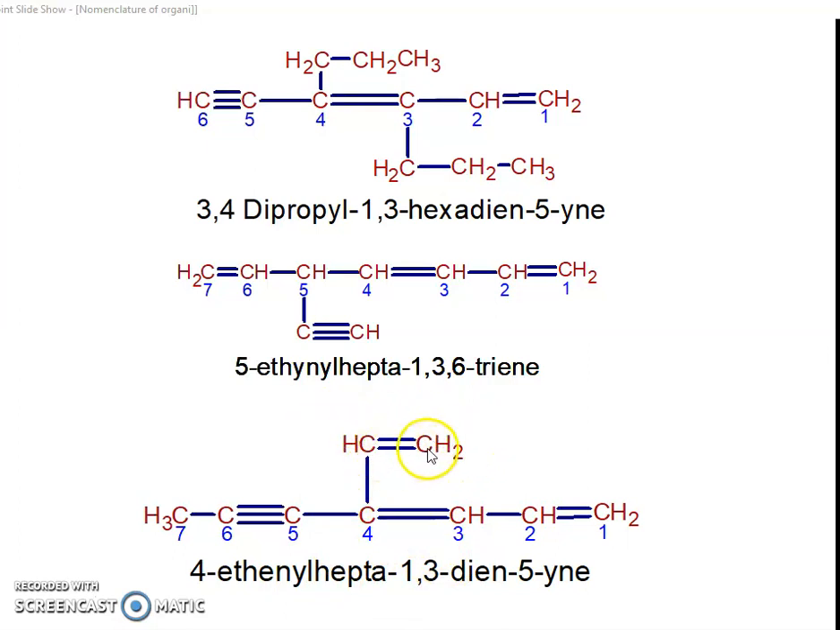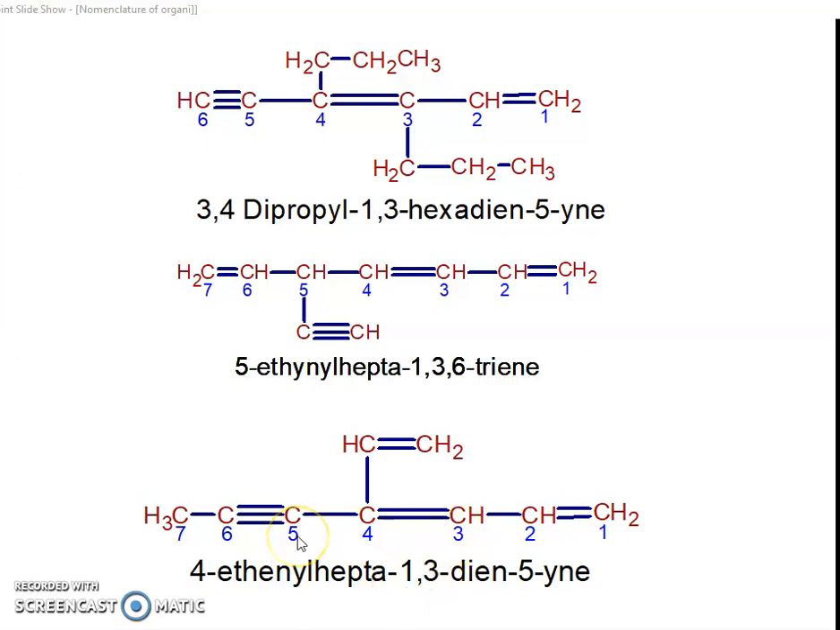Which group? Ethyne. So the name is given like 4-ethynyl. What is the substituent? Ethynyl. 4-ethynyl hepta, 7 carbons. So it is a hepta-1,3-diene, 1,3-diene and 5-yne, 5-yne. So this is the correct name of the structure.